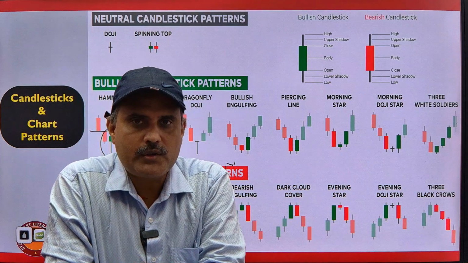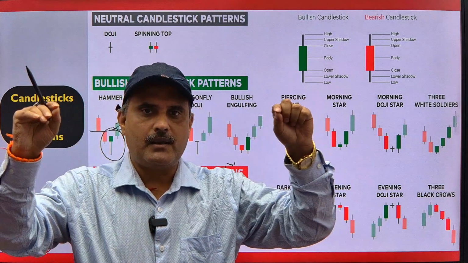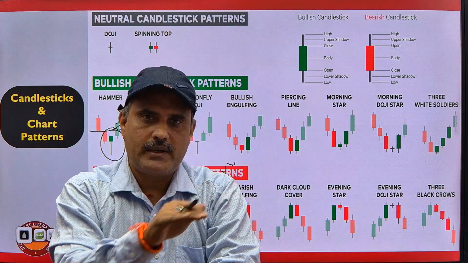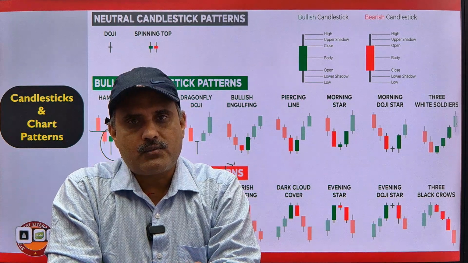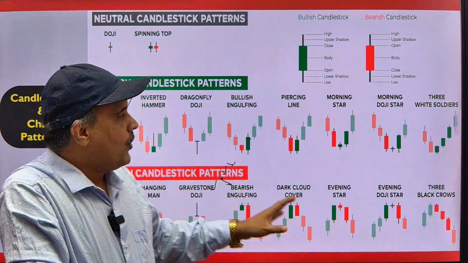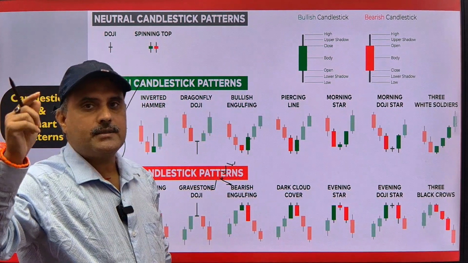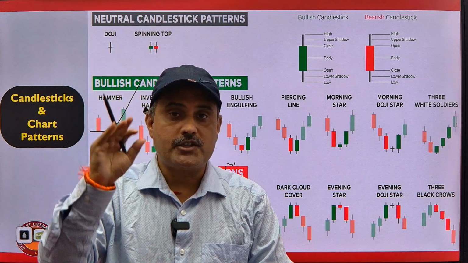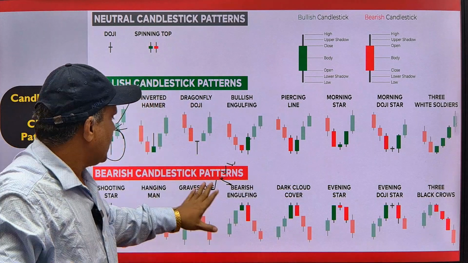One more thing, if these candlestick patterns create at a particular level, that is called resistance or support, downside support, upside resistance. If they are created at a particular level, then it will be more beneficial, more profitable. So we will also understand in the next class what is the support, what is the resistance. We are going to understand the chart pattern also. So many things we are going to learn in the next class.